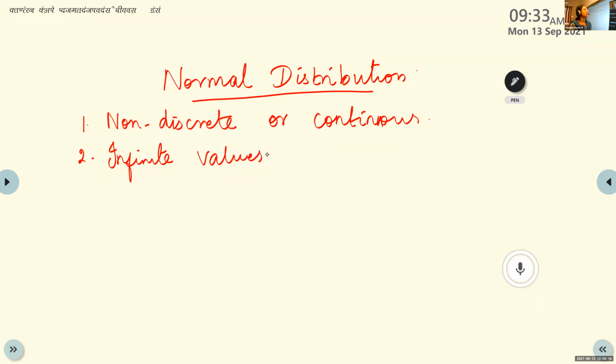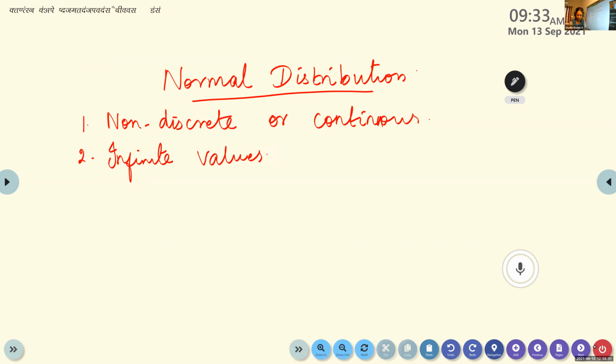For example, you can take the height of people. So many people are there, so you can take 161, 162, like that. You will get infinite data. Some data may be repeated, but since we take the number of people as infinite, it is widely used in statistics. This type of distribution we call a continuous probability distribution.